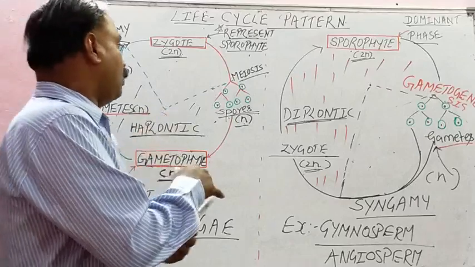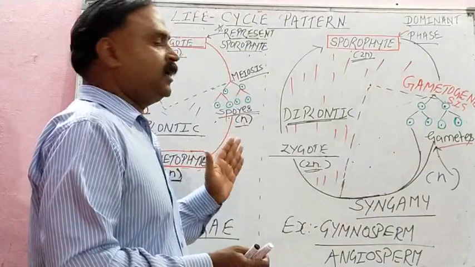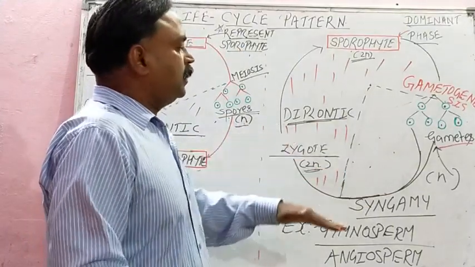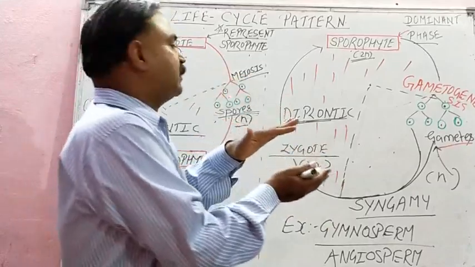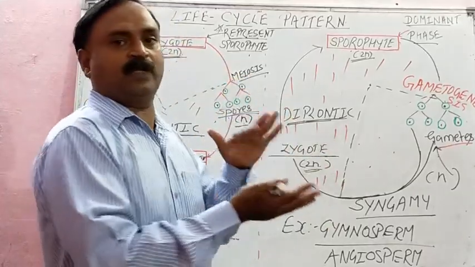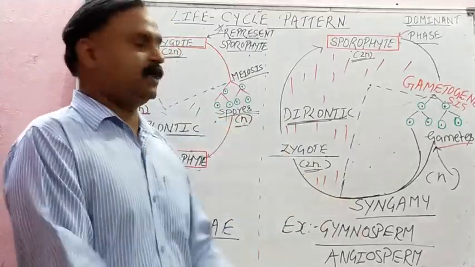In haplodiplontic, after this we will study haplodiplontic. In haplodiplontic, equal area is covered by the haploid and diploid phases. Both are equally dominant. That is why it is called haplodiplontic.